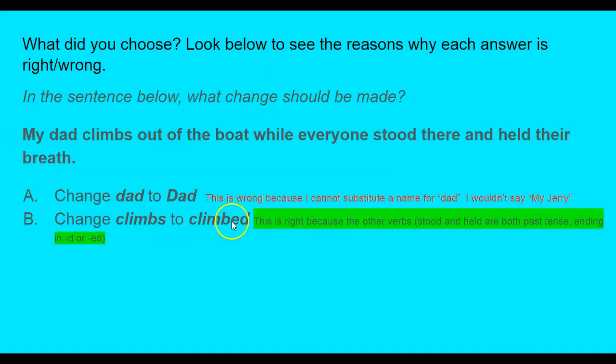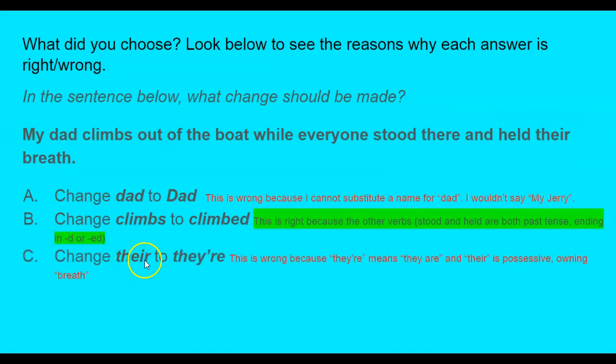Change climbs to climbed. This is right because the other verbs stood right here and held are both past tense, ending in D or ED. So because two of the three are past tense, it probably means this one needs to be past tense as well. Change their THEIR to THEY'RE. This is wrong because THEY'RE means they are, and their THEIR right here means ownership, and they're owning their breath. The breath belongs to them.